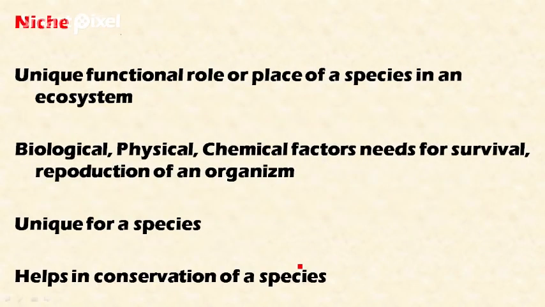Okay, so the next concept is niche. Niche is the unique functional role or place of a species in an ecosystem. So it is the role of a species in an ecosystem, as well as the place or habitat of a species in an ecosystem that is unique to the particular species. Okay, it is unique, not shared with any other species. And this niche will provide the biological, physical and chemical factors needed for survival and reproduction of the organism. It provides all these factors for the survival of the organism, so that's why it's called niche. It is unique for a particular species.